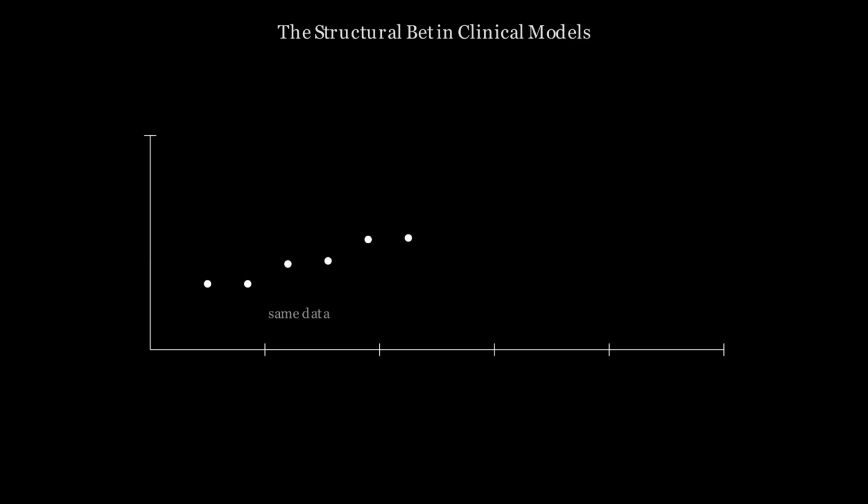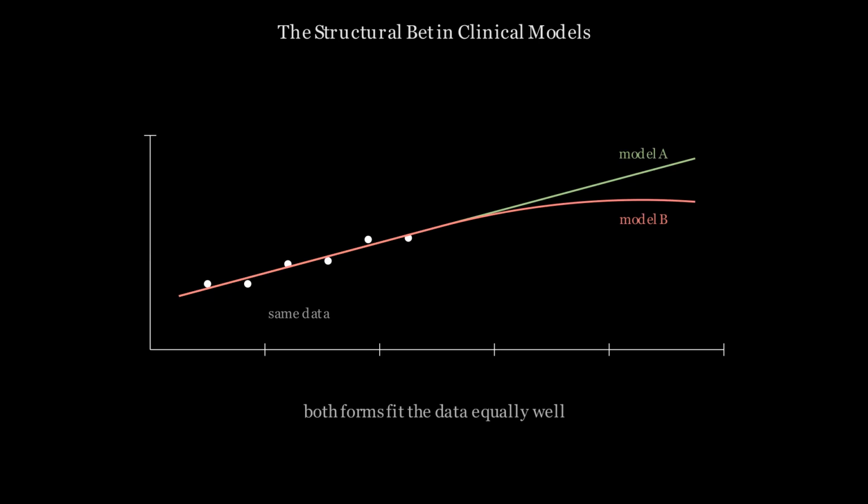Every clinical prediction model makes structural assumptions. Apache scores assume that specific physiological variables predict mortality through a particular additive structure. SOFA scores assume organ failure compounds in a specific way. Calibrating these models to patient populations is not the same as validating their structure. A model can predict well in the population it was trained on and still be structurally misspecified. The confusion between calibration and structural correctness is the origin of model risk in clinical medicine.